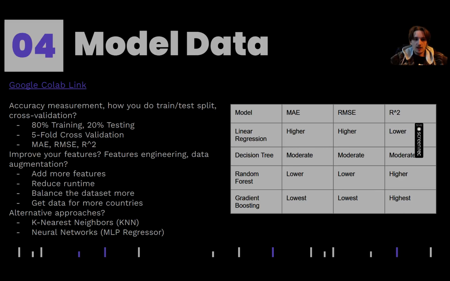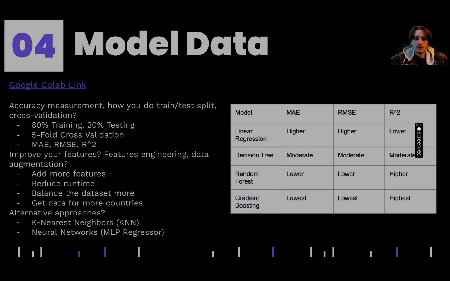to model the data, accuracy measurement: how did I train or test split or use cross validation? Well, I tried to use an 80% training and 20% testing split, as it requires a lot of training, as I mentioned with the runtime taking quite a bit. I used five-fold cross validation with the data, and I used mean absolute error, root mean square error, and R squared values as well to give us some summary statistics on the data.